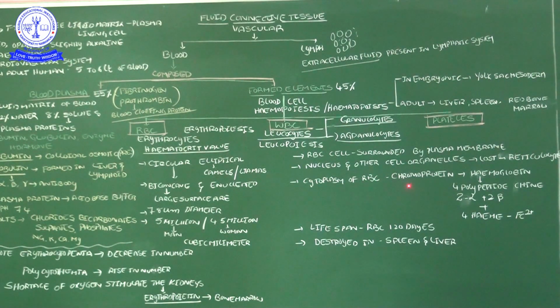The cytoplasm of the RBC contains a colored pigment, hemoglobin. Hemoglobin is made up of four polypeptide chains, two alpha and two beta, along with four heme particles with ferrous ion, Fe2+. It plays an important role in the transportation of gases. The lifespan of RBC is 120 days, and after completion it is destroyed in the spleen and the liver. So the spleen is the graveyard of RBC.